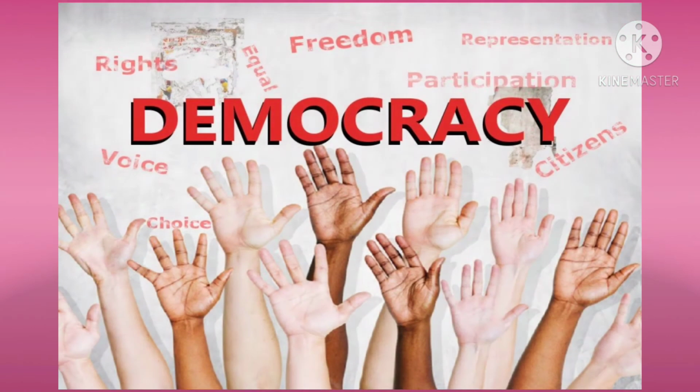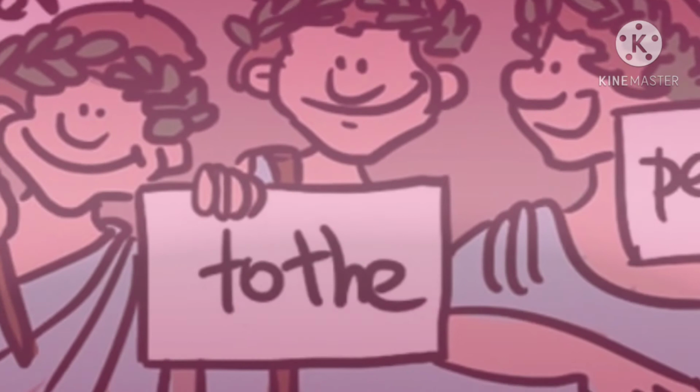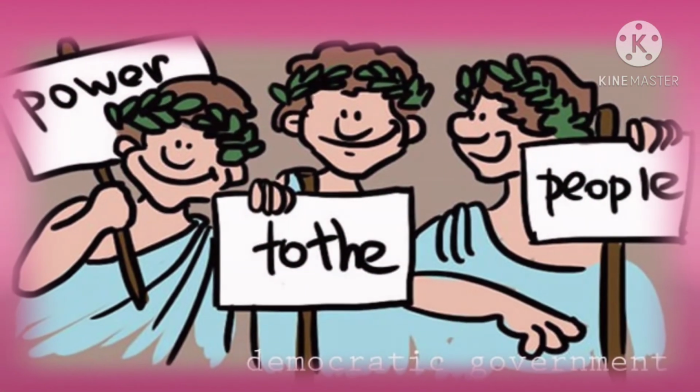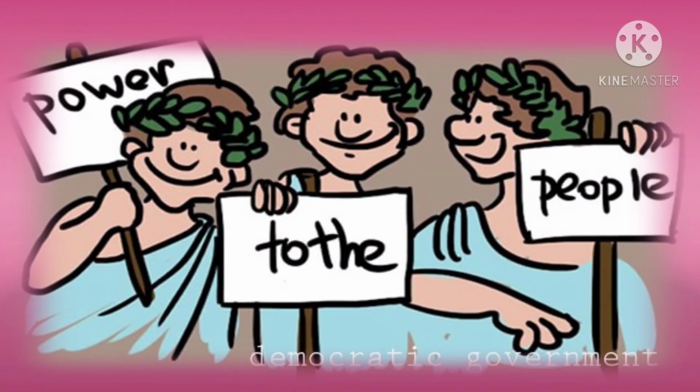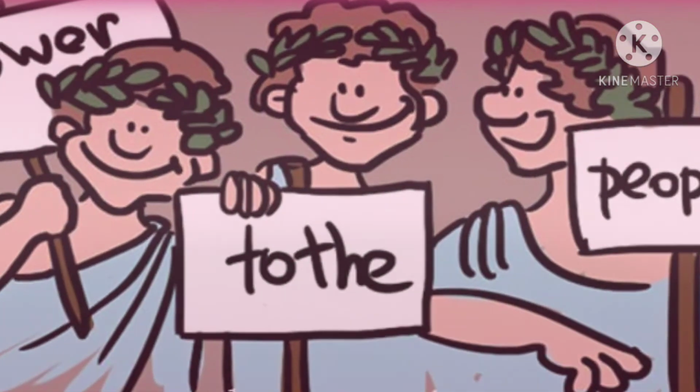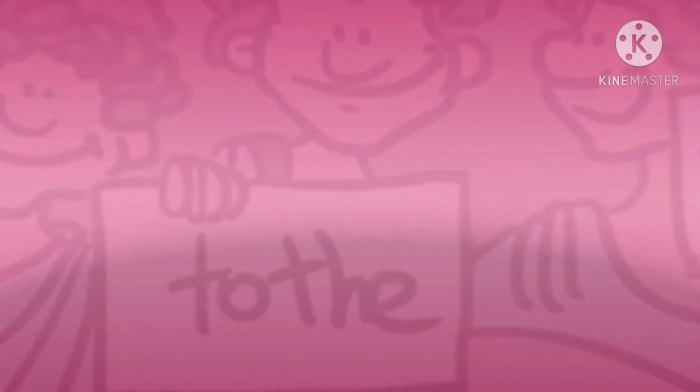In a democracy, it is the people who elect their representatives to rule on their behalf. A democratic form of government is always responsible to the people.